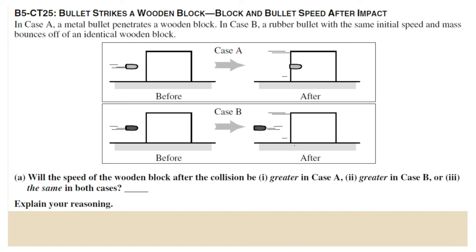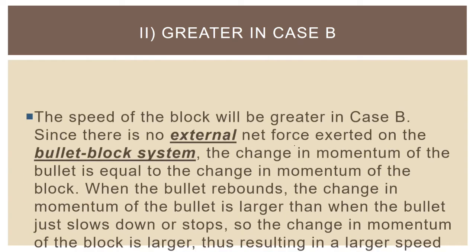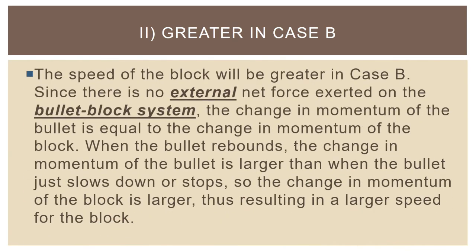There could be some energy lost in that collision, making it just a regular old type of inelastic collision, meaning it's not perfectly inelastic, it's not perfectly elastic, it's just in between. But the basic idea here is there's a better answer and a better explanation for why the speed of the wooden block is greater in case B. And we can say here the speed of the block will be greater in case B.